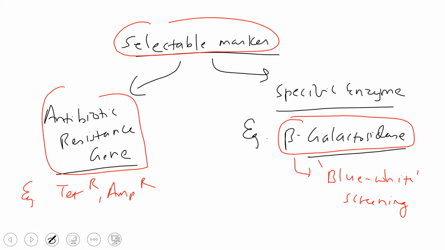The textbook gave some detail, but they have not explained this in detail, so let me explain it. Basically, what will this beta galactosidase do? If you remember the lac operon, we talked about beta galactosidase. Yes or no? Yes, sir. So what was the role of that enzyme? In the lac operon we discussed this. What was the role of that enzyme?